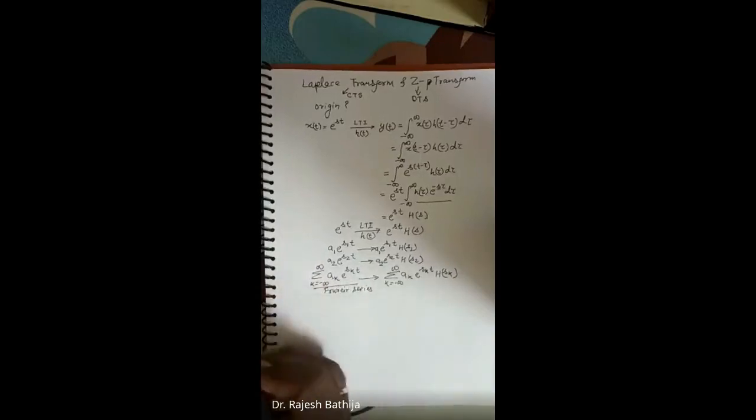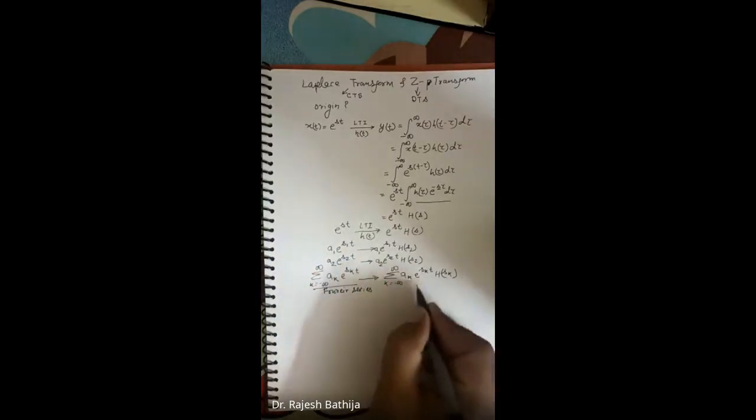This thing is nothing but the Fourier series. Fourier series is actually what? Fourier series says that if x of t is a signal which we can represent in exponential form, then that particular representation is known as the Fourier series. That is, we are representing x of t in terms of exponential signals. So if we are able to represent that thing in terms of exponential signals, then that is known as the Fourier series.